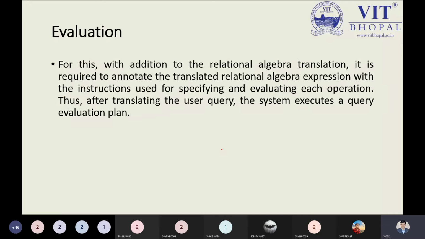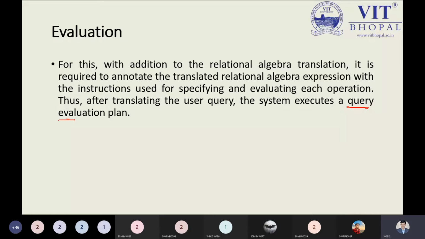For this query we have seen, in addition to the relational algebra translation, it is required to annotate the translated relational algebra expression with the instructions used for specifying and evaluating each operation. So after translating the user query, the system executes the query evaluation plan. Okay, so I can write this point. Next, we have the query evaluation plan.